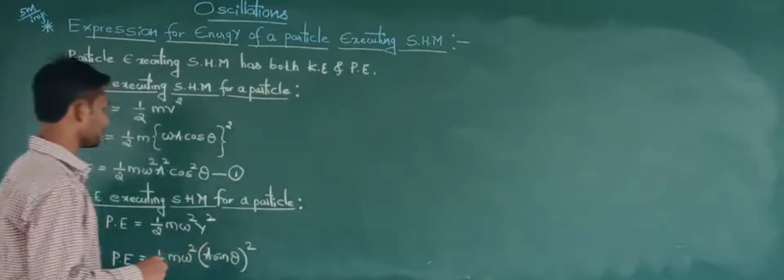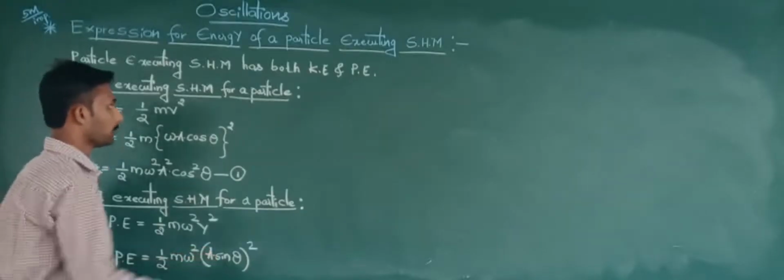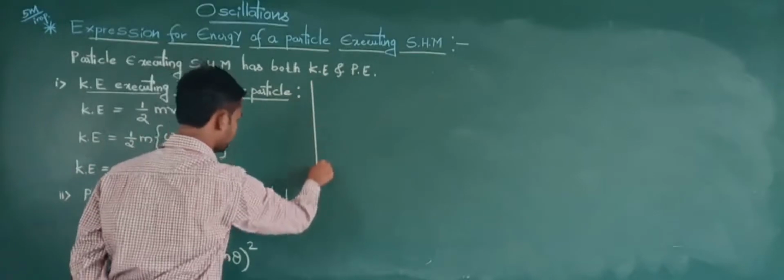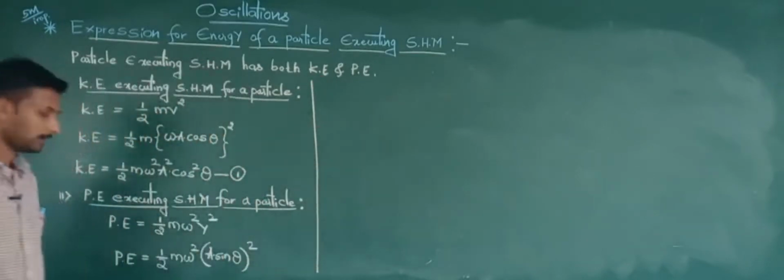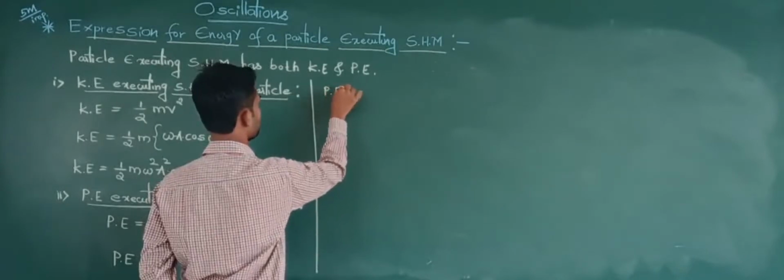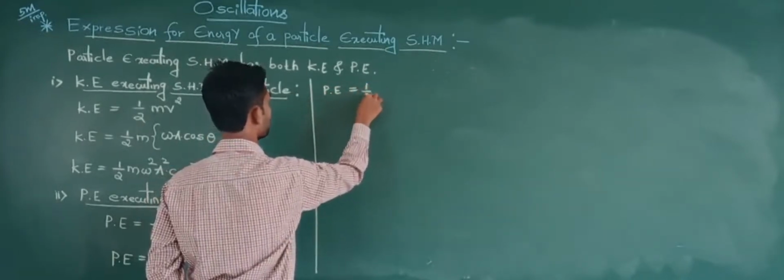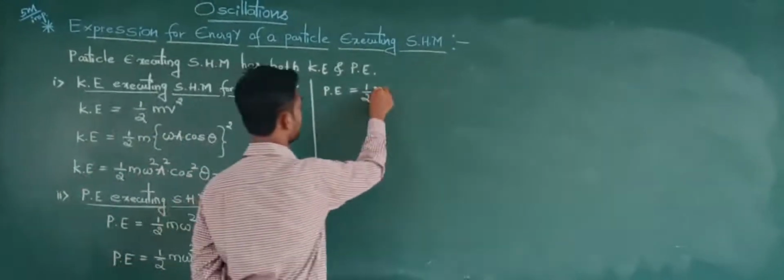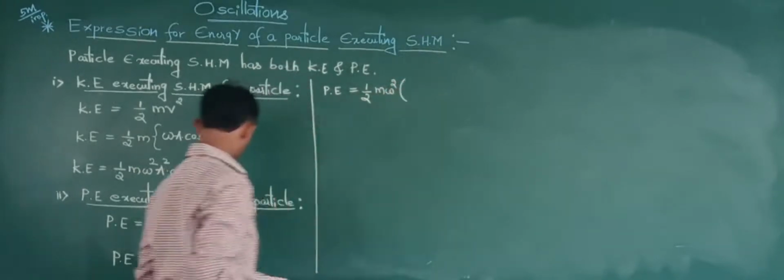So a sin theta I will take. Now see here, I will take the equations like this. Potential energy is equal to half m omega square into a square sin square theta.